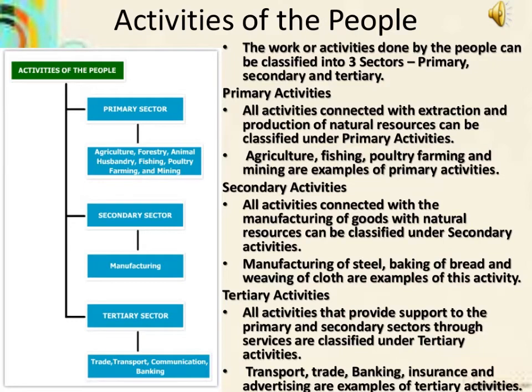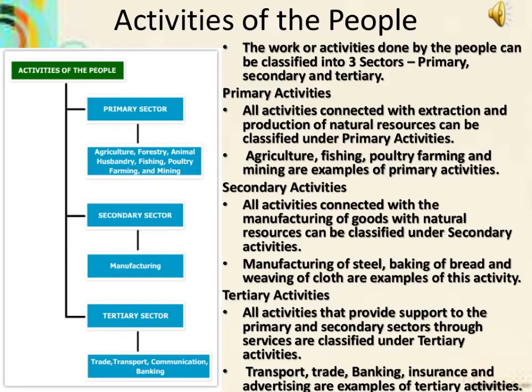Before we move on to this chapter, we have to understand about the various kinds of activities. When we classify these economic activities, there are three major categories, that is primary, secondary and tertiary. When we say primary activities, that means that we are using the product which comes from nature. For example, fishing, agriculture, hunting, gathering, etc. All these are the examples of primary activities which have a direct interaction with nature.